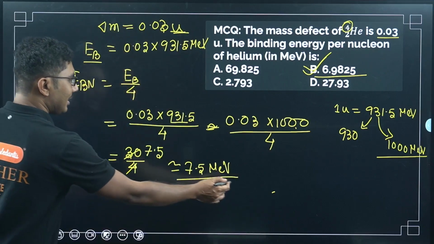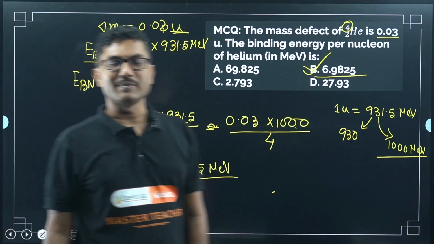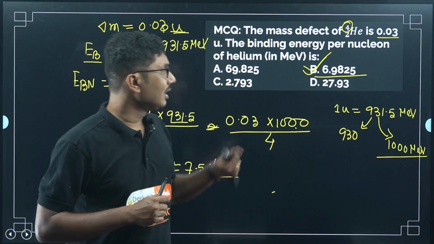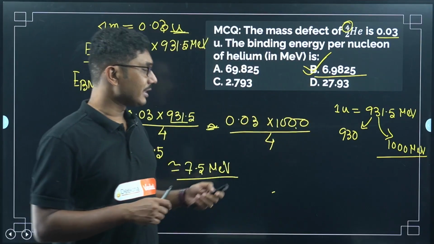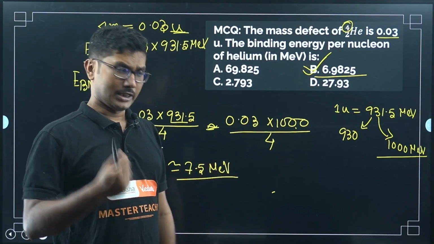So here you can get the value 7.5 MeV as the energy per nucleon for the helium nucleus. I hope you enjoyed this question. Now let's move on to the next part.